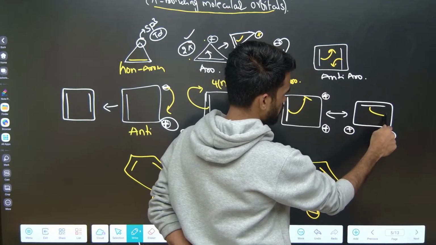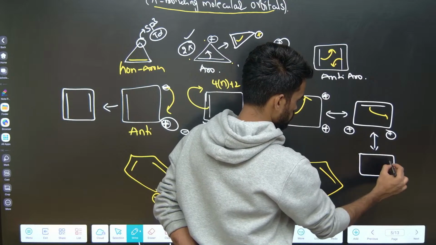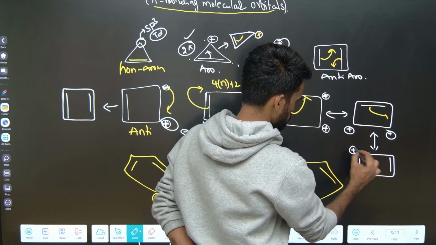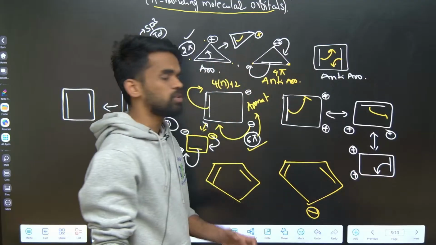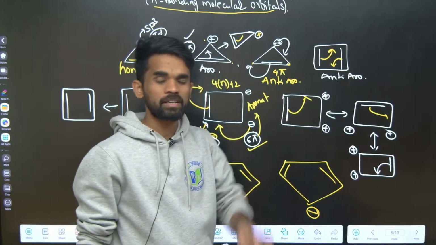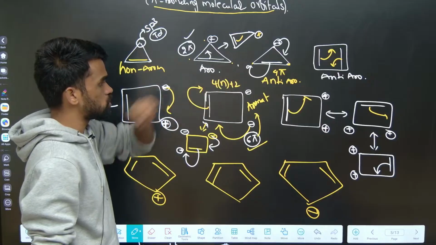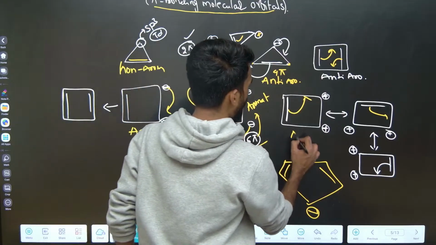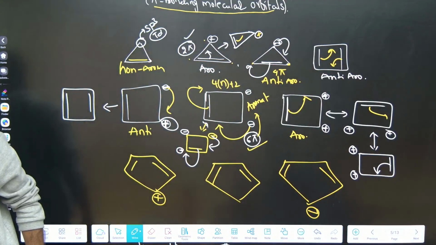Again it will shift here, like this, again it will shift here like this. So now you are seeing complete conjugation is taking place and it has only 2 pi electrons. 2 pi electrons means n value 0 you can take. So this is also aromatic. This is how you need to identify.